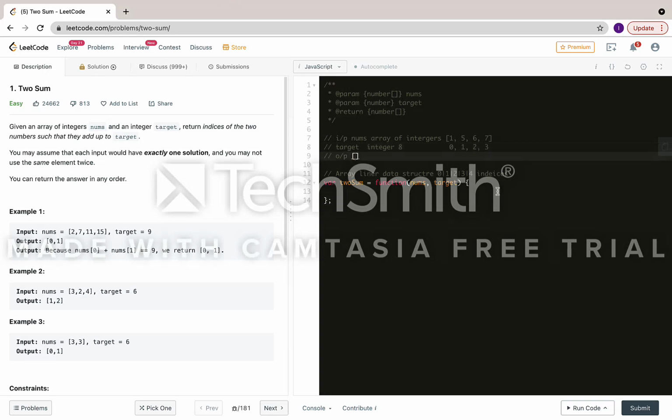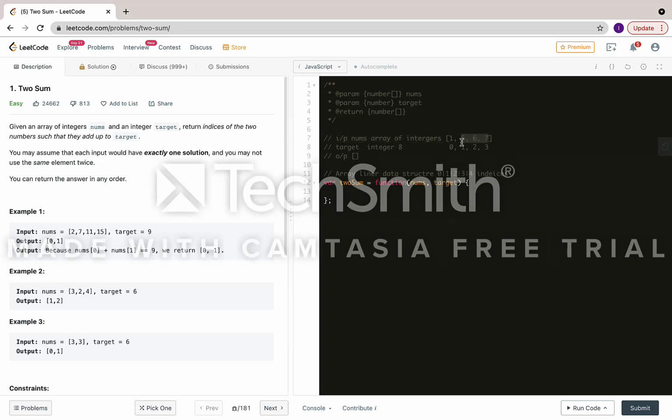If I scan through the elements, for example the first element 1, I add it to 5. Is it 8? No. So I move on: 5 and 6, do they add up to 8? No. Again 6 and 7? No, it will not equal 8.